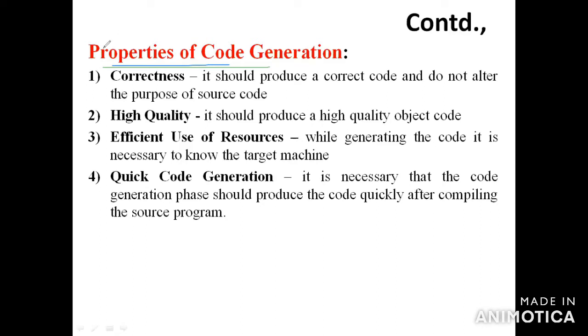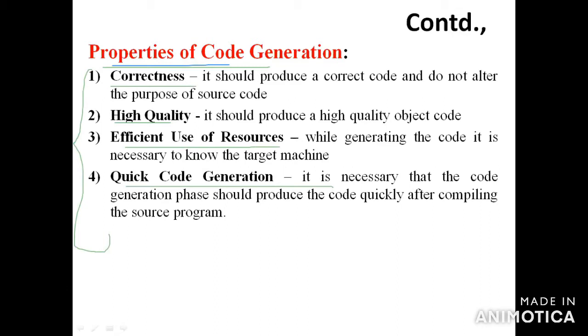We have 4 properties of code generation. The first one is correctness, the second is high quality, the third is efficient use of resources, and the fourth is quick code generation.